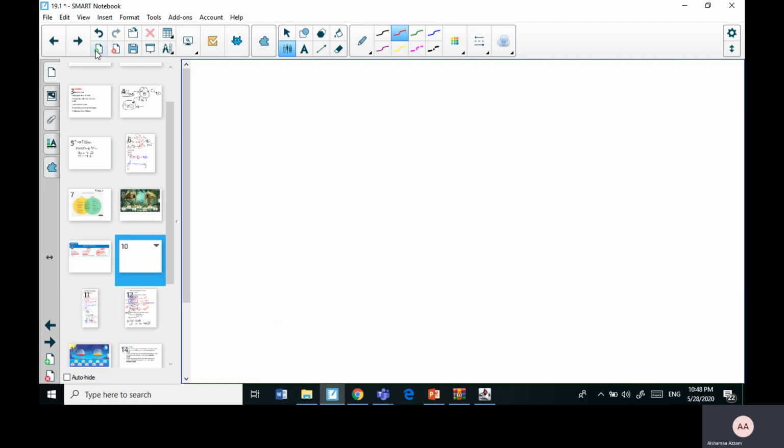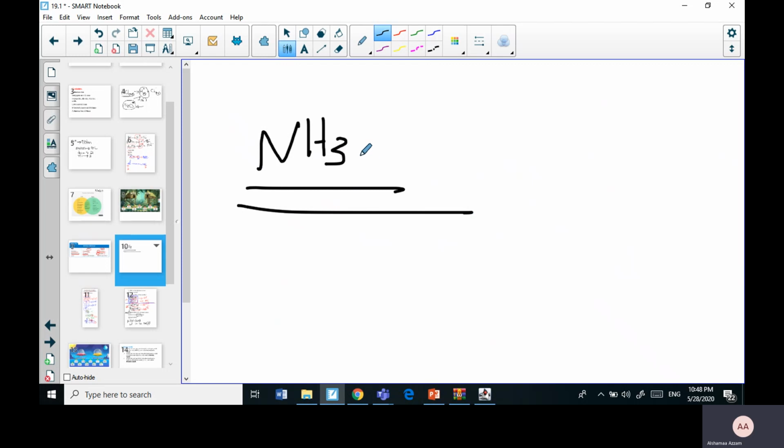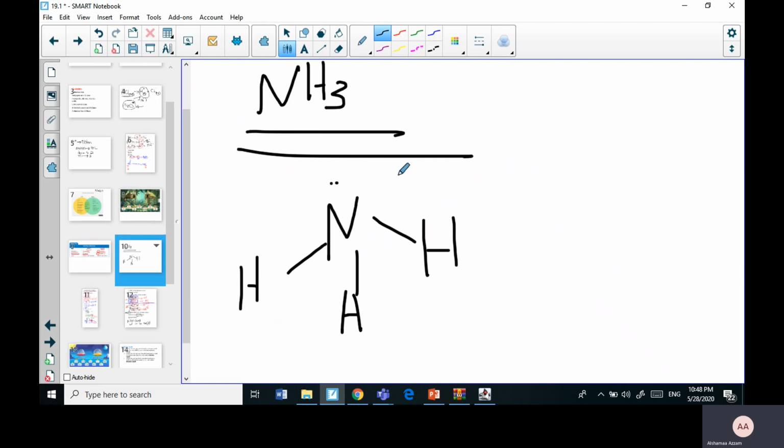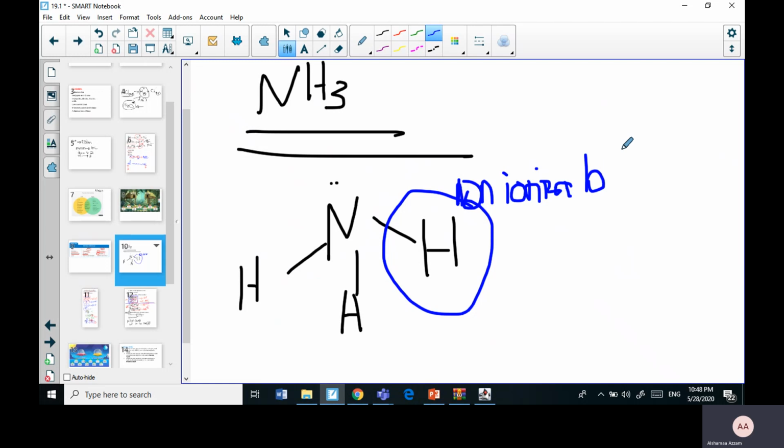Actually, the need for Bronsted-Lowry came when they studied ammonia. Ammonia is NH3. Ammonia, according to Arrhenius, is not an acid, because although nitrogen is a highly electronegative atom, it is not willing to give up its hydrogen here. So this hydrogen is non-ionizable, because it is not in an ionic bond. It's a non-ionizable hydrogen, so this is not an acid.